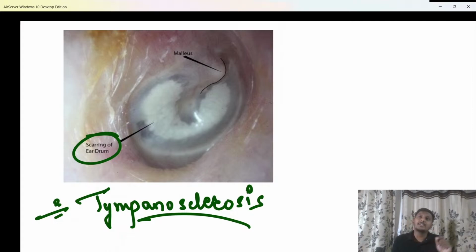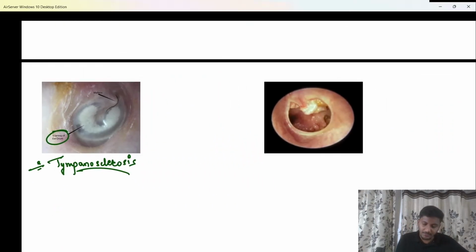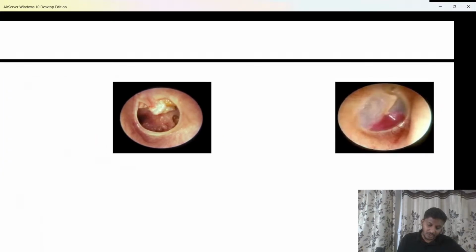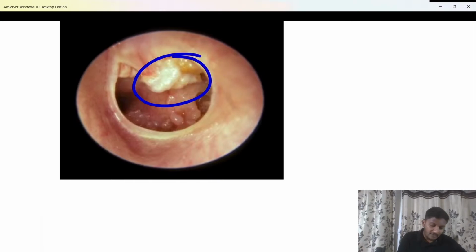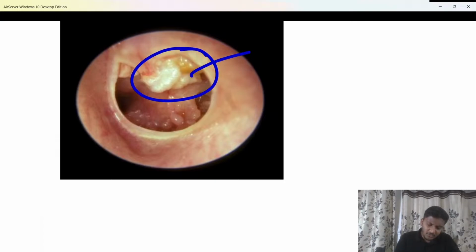Just a spot diagnosis. This happens usually whenever there is infection of the tympanic membrane, and when that infection of the tympanic membrane heals, but that healing occurs with fibrosis or scarring, beta, that leads to a condition called tympanosclerosis. Clear? So that is important. Next one is this, beta, over here. What is this classically? Here we are able to see, beta, again a pearly white mass. Okay, and we know pearly white mass, beta, is usually a cholesteatoma.